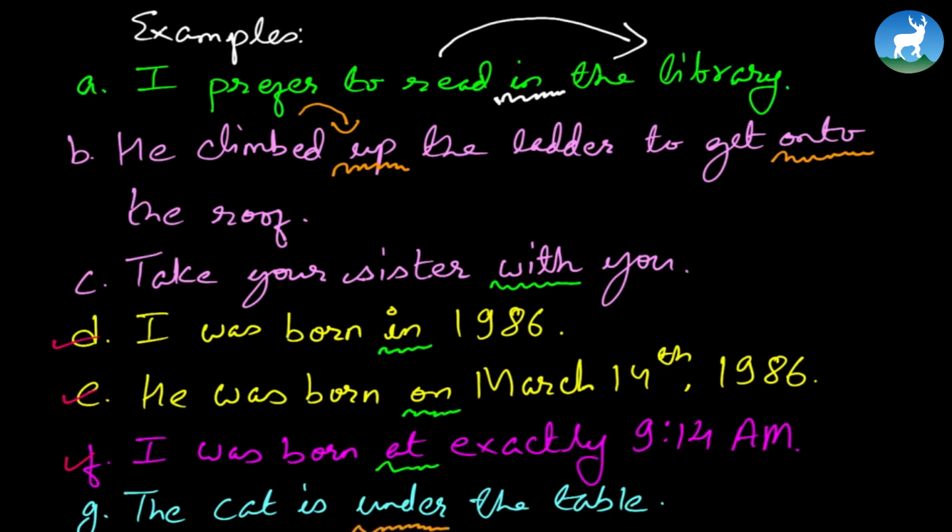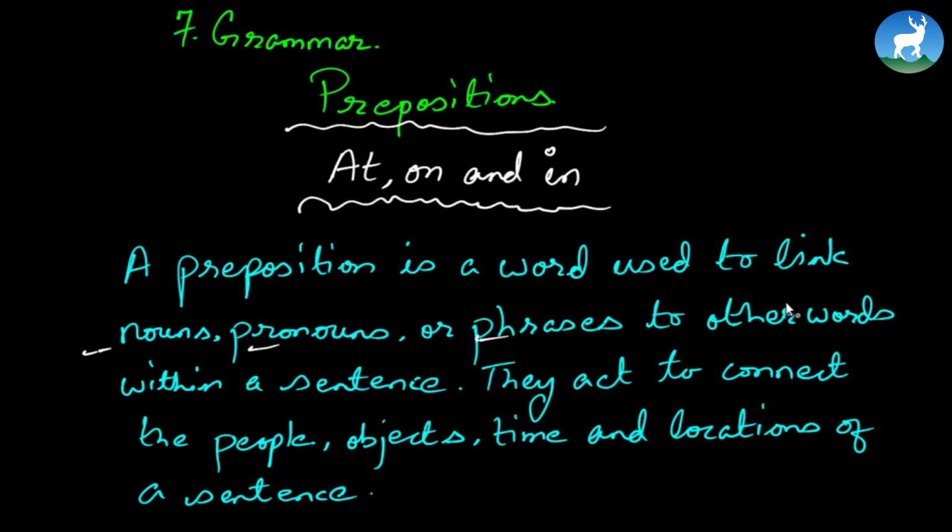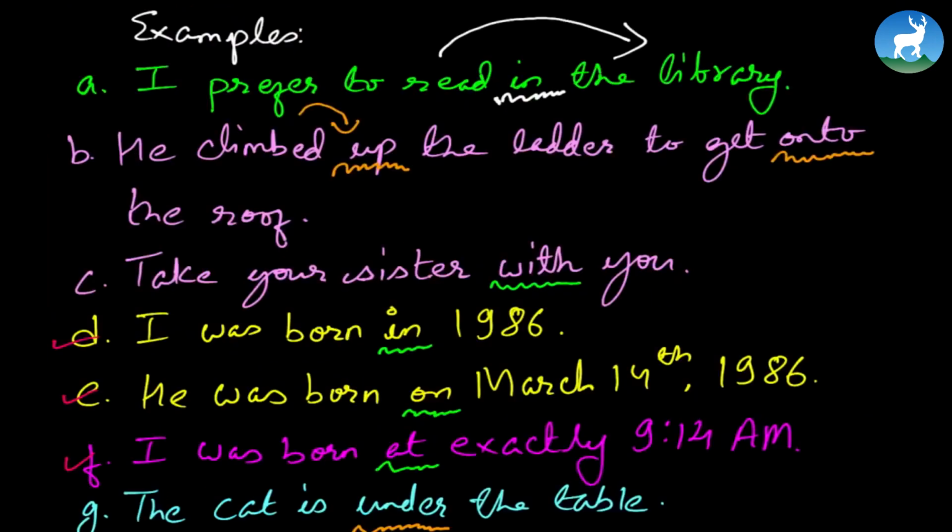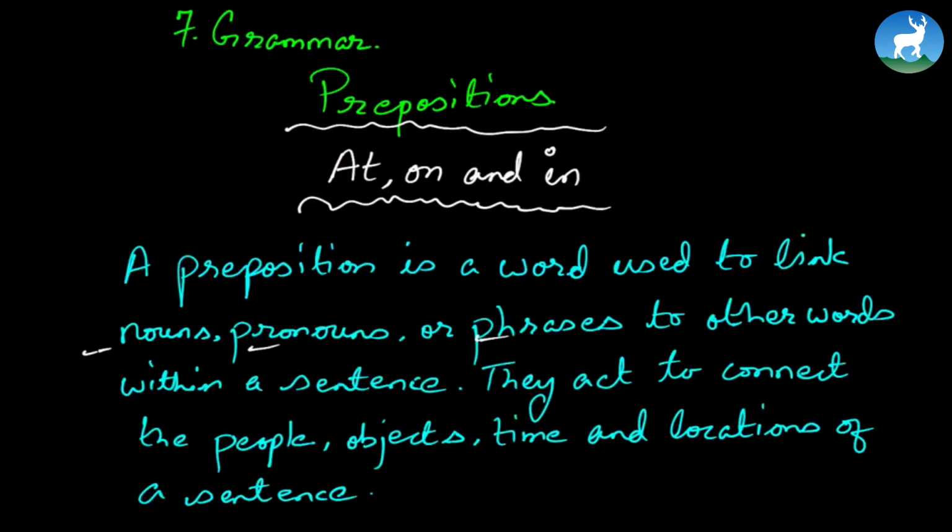So see, just like the definition says, a preposition is a word used to link nouns, pronouns, or phrases to other words within a sentence. All these prepositions are linking the words together to form a perfect sentence. They act as a bridge. They act to connect the people, objects, time, and locations of a sentence.